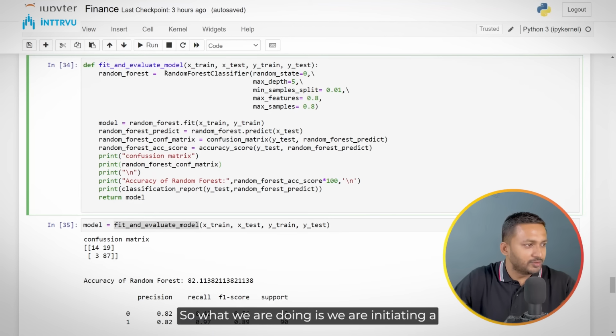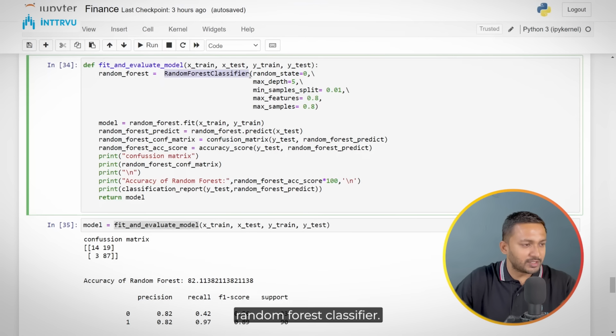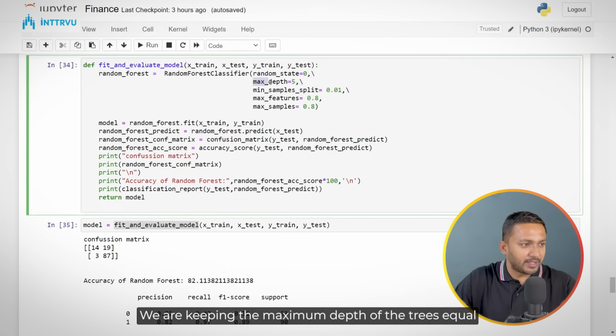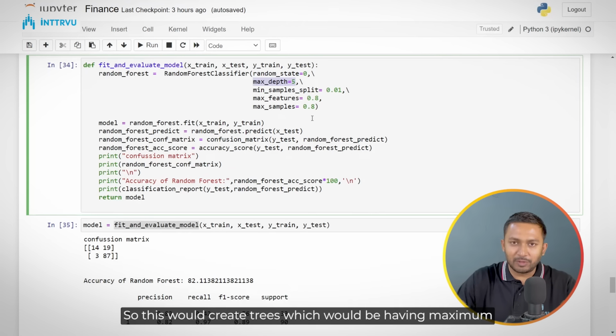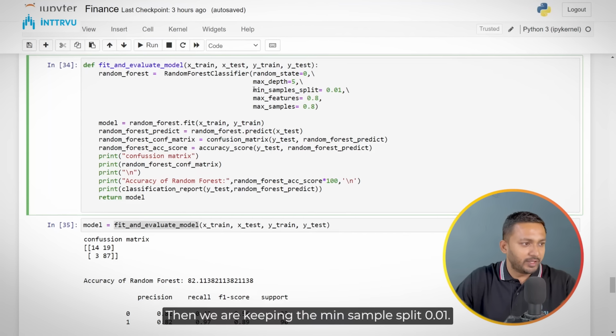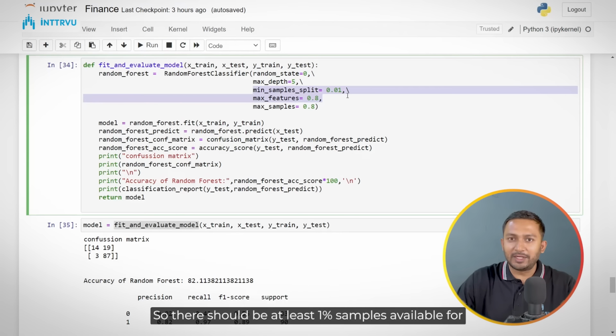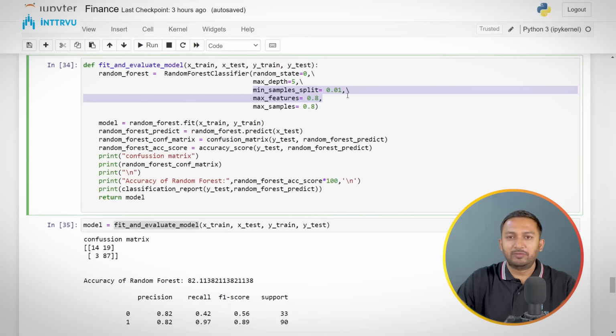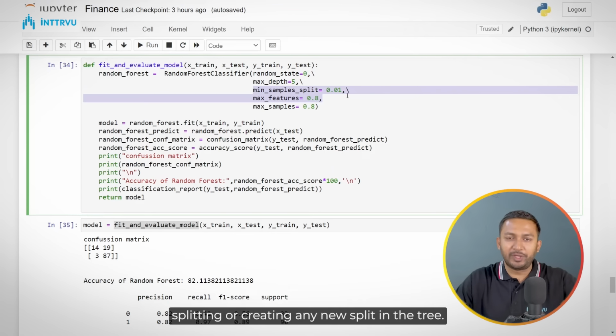So what we are doing is initiating a random forest classifier. We are keeping the maximum depth of the trees equal to 5, so this would create trees with a maximum depth of 5. Then we are keeping the min sample split at 0.01. This is the threshold for splitting the tree, so there should be at least 1% of samples available for creating any new split in the tree.